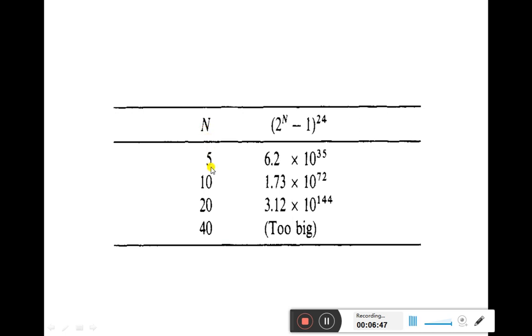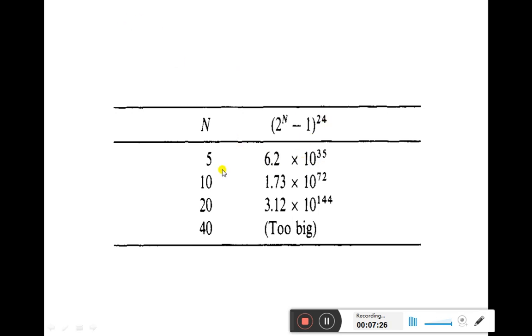So suppose we have n generators and that n is equal to 5, then this 2 raised to n minus 1, and for the period of 24 hours, or 1 day if we consider, then we get 6.2 into 10 to the power 35 different combinations if we have only 5 generators in our power system. So you can see such a huge number of combinations we will be having, among which we have to choose the appropriate combination. So isn't it a difficult task?